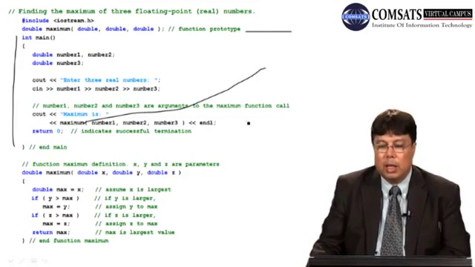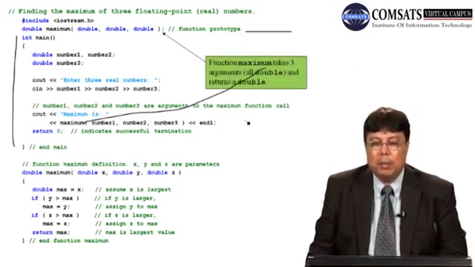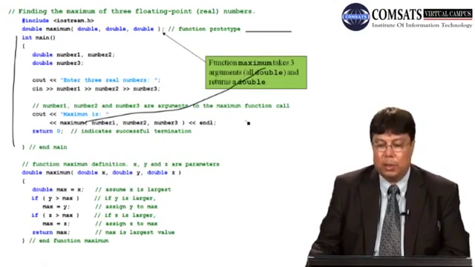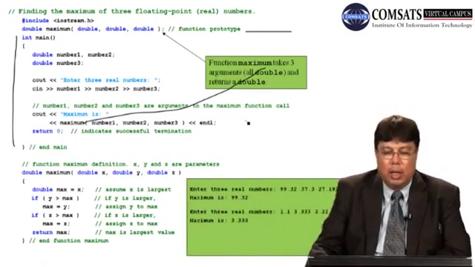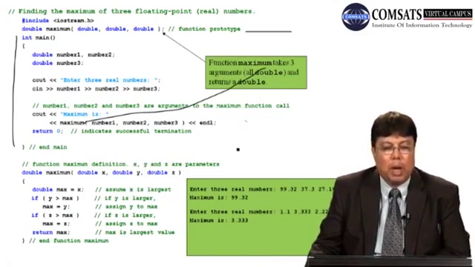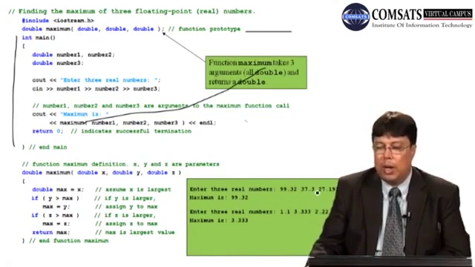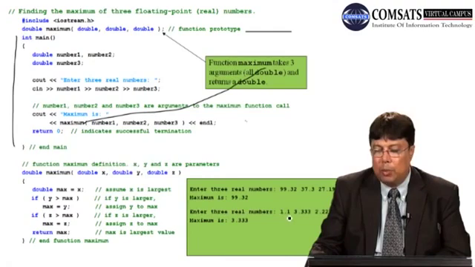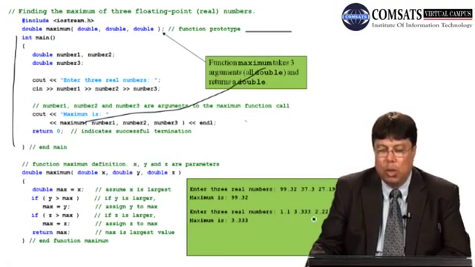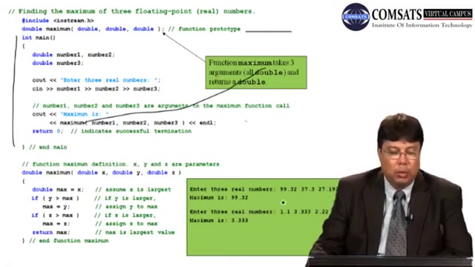If I just click it here, okay, it's there. Function maximum takes 3 arguments, that I've already explained. And here, enter 3 real numbers. Suppose I pass it 3 real numbers, which are 99.32, 37.3, and 27.1928. The maximum number it should return is 99.3. Then for the next value, if I enter these 3 numbers, 1.1, 3.33, and 2.22, then the function should return the maximum value. Okay?